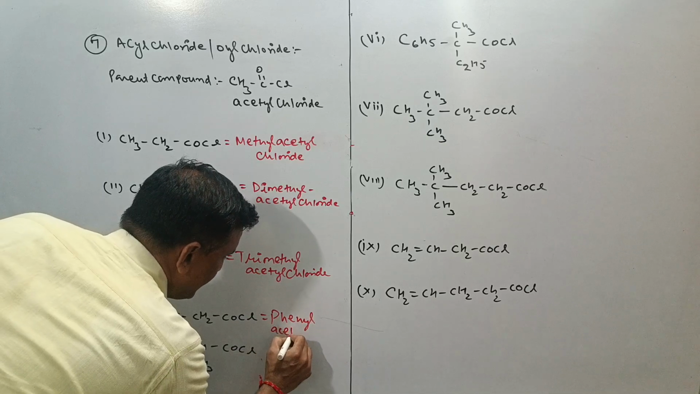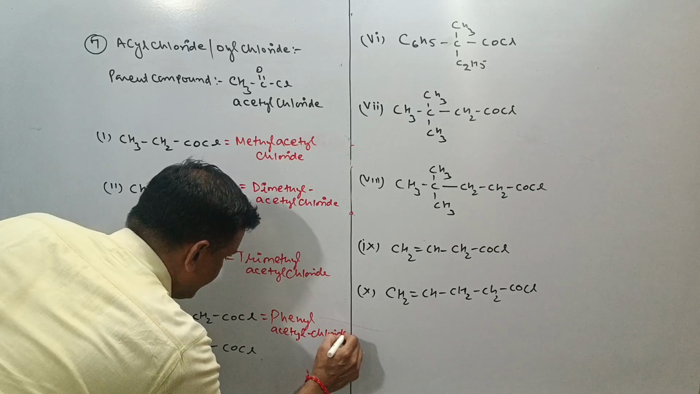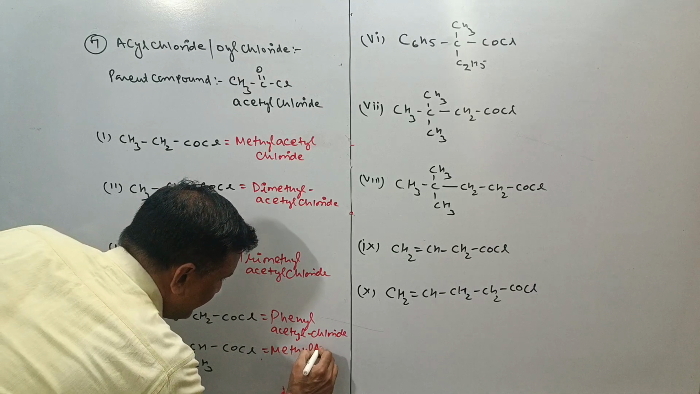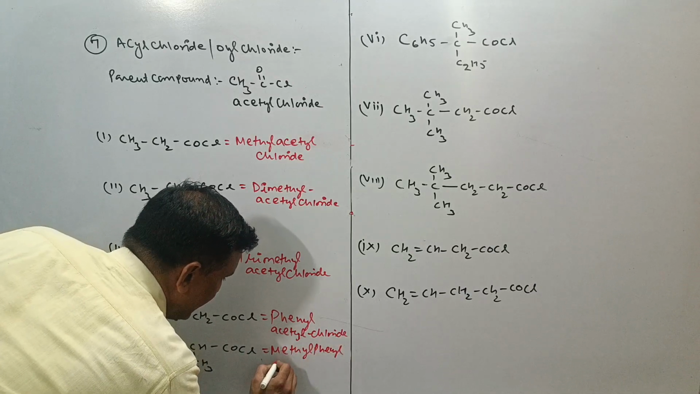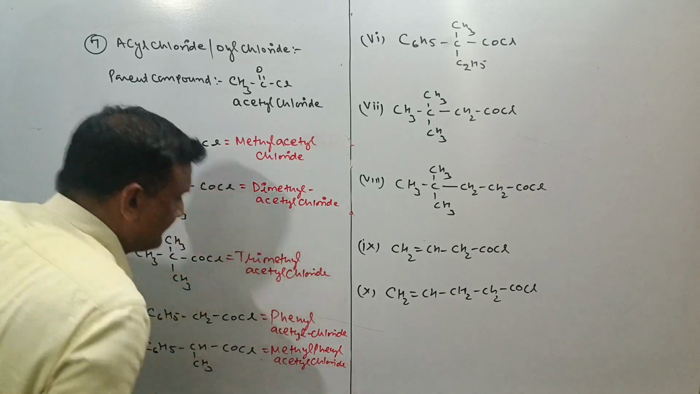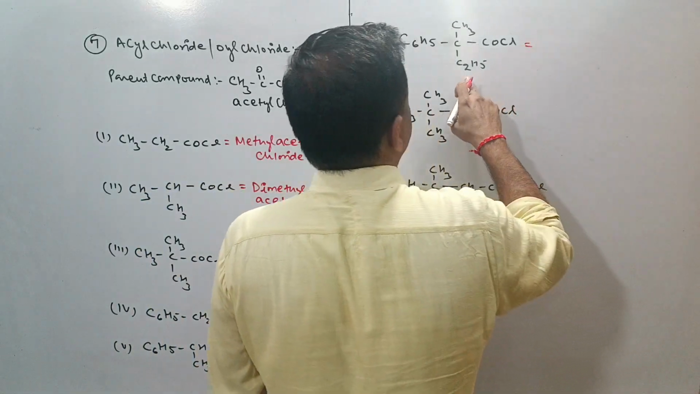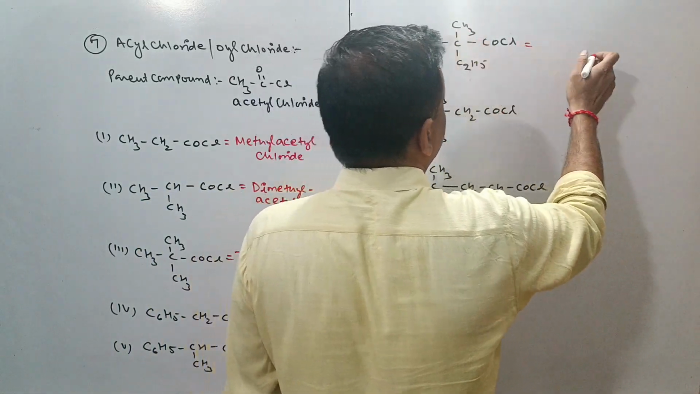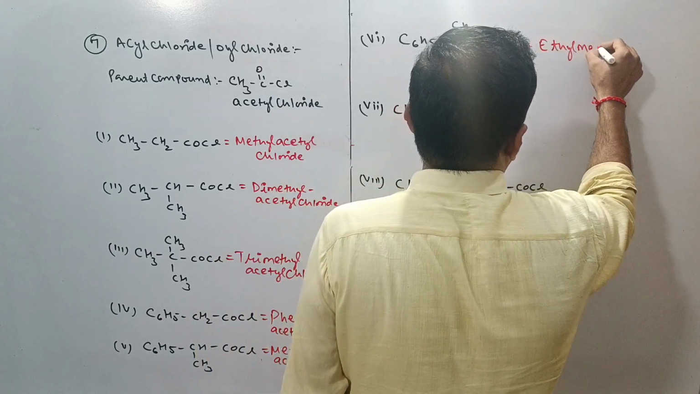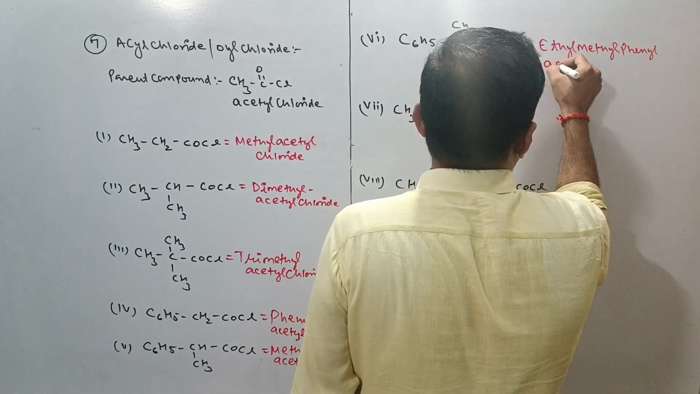Phenyl acetyl chloride. This is the methyl alphabetically. Phenyl acetyl chloride. If we go with the sixth compound, then this is the ethyl, this is the methyl, this is the phenyl. So ethyl, methyl, phenyl, acetyl chloride.